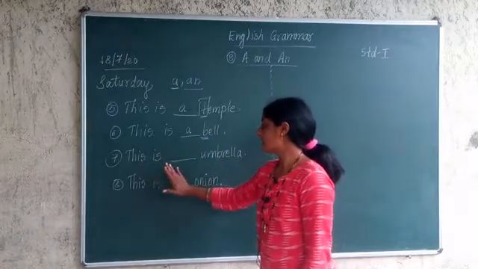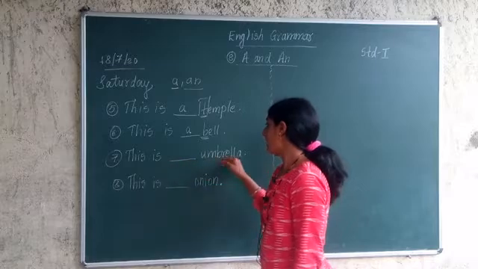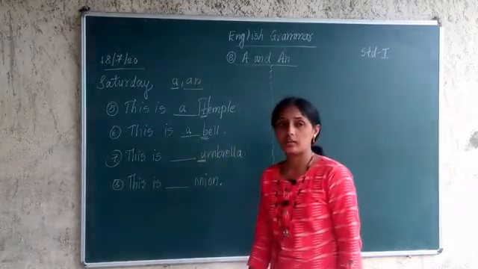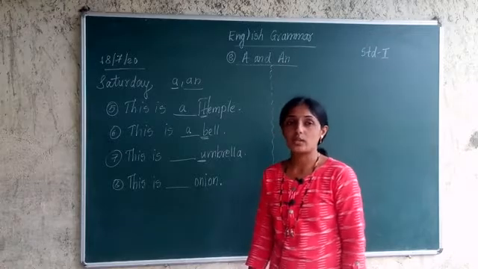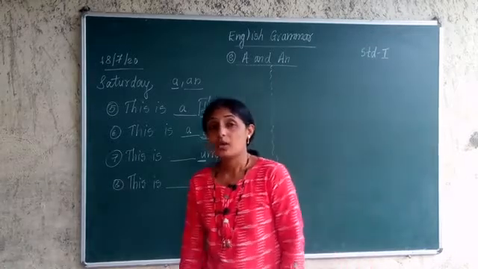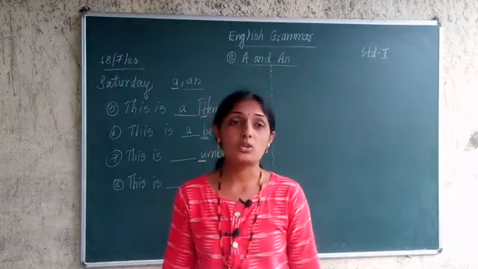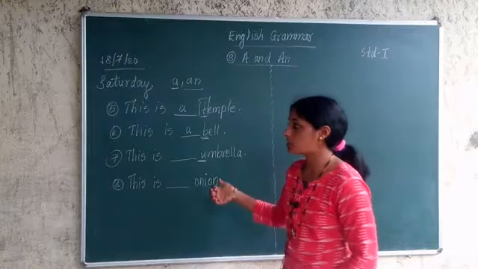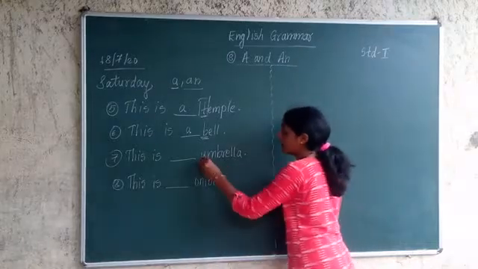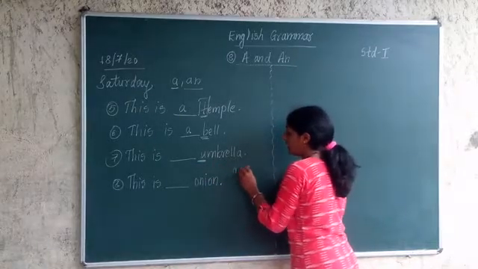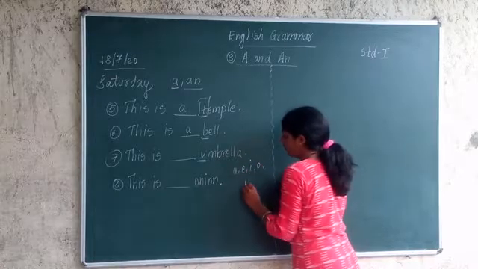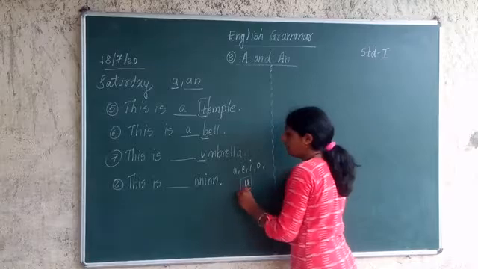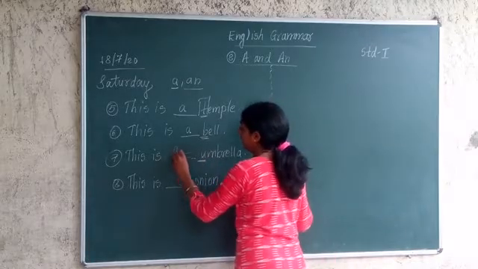Seventh example which is given here is this is dash umbrella. Now umbrella starts with U letter. Before vowels we use an, and umbrella word starts with U letter. U is a vowel: A, E, I, O, U. umbrella शब्द कशापासून स्टार्ट होतो? यू लेटर पासून स्टार्ट होतो, म्हणून इथं आर्टिकल, अँड आर्टिकल येणार आहे.